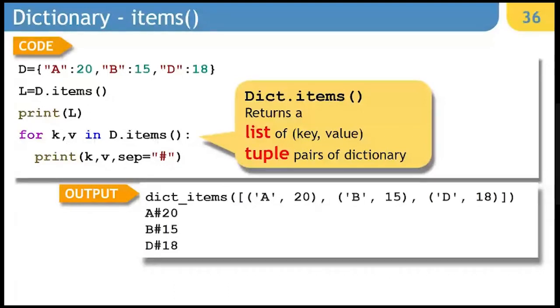So basically the first part of d.items will be the key, and the second part of d.items will be the values. So when you are extracting it with the help of a for loop, it is simply extracting keys and values separately.